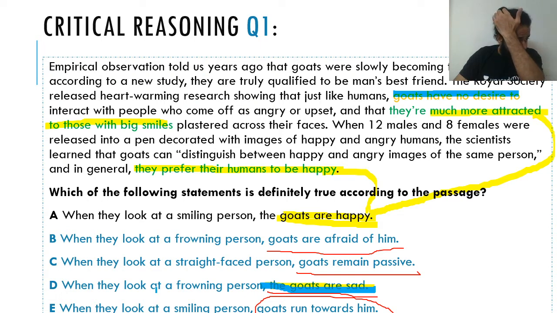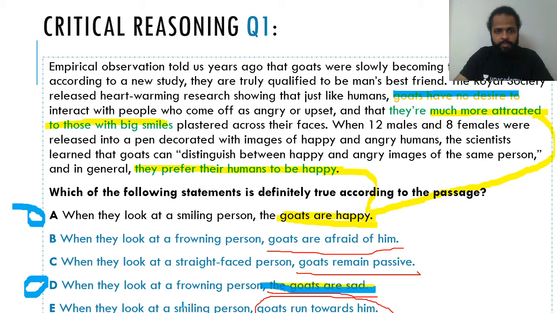If you talk about option B, there's nothing. Option B we can totally rule out. There's nothing at all in the passage that says that they are afraid of him. No desire can probably go to an extent of saying sad, but it can never talk about being afraid. So you can totally rule this out. Remain passive also, we consider that there can be 2 possibilities of having no desire: one is remaining passive, or the other is just moving away. So you can rule this out as well. And run towards you, can rule this out as well. So you are finally left with only options A and D.